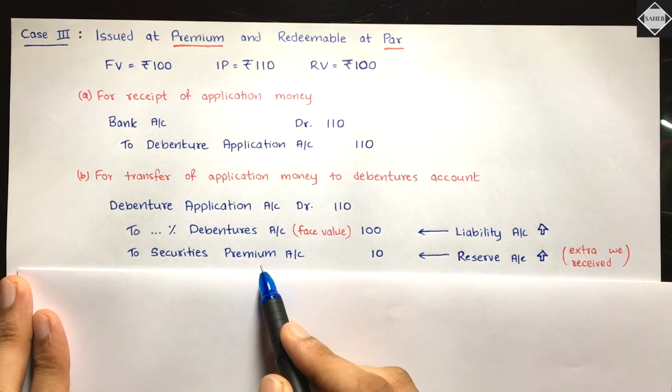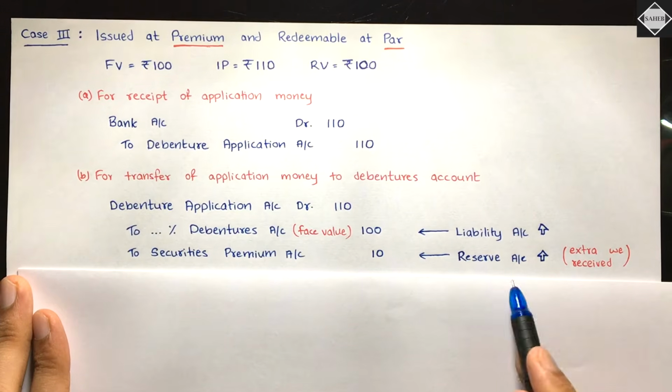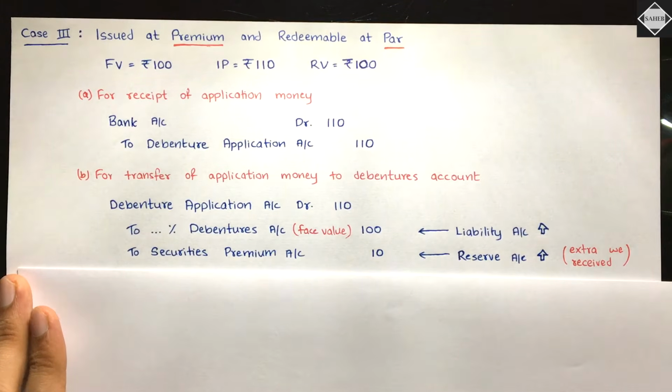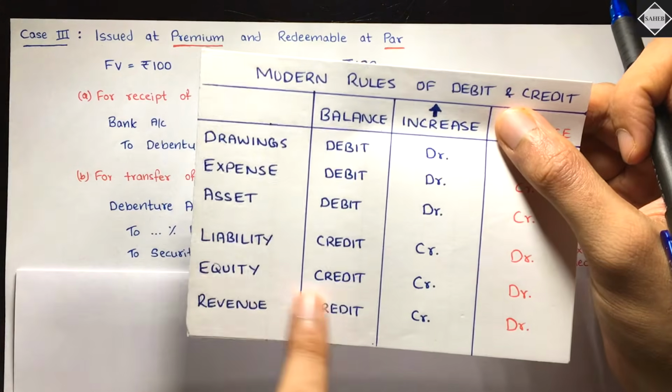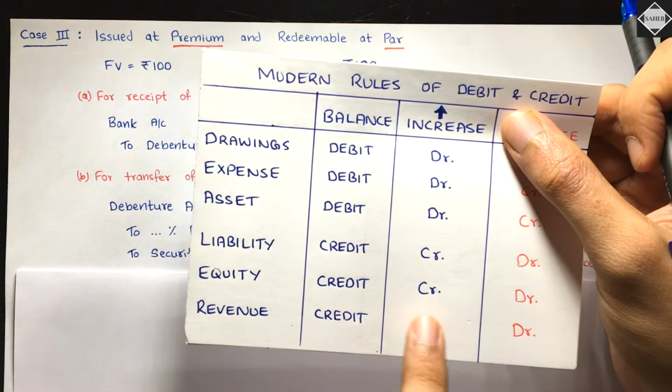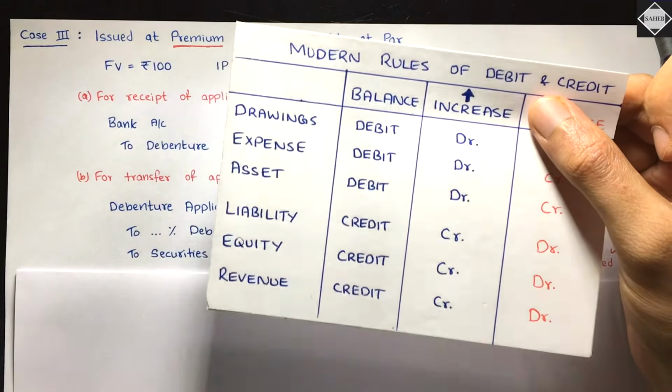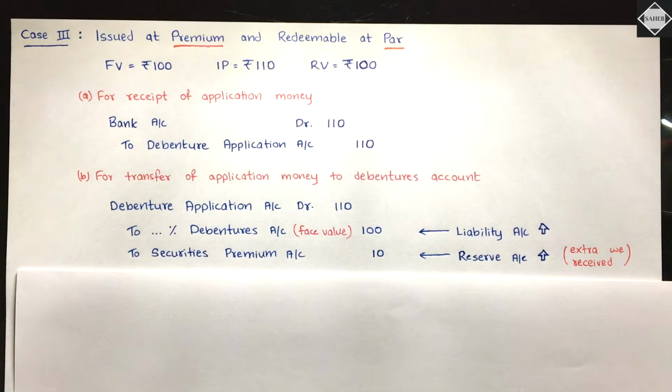And securities premium is an equity account. Yeah, it's a reserve, but it's an equity account. It falls under the equity category, which has a credit balance, and it is increasing, so you have to credit that. Is that clear? Simple and straightforward.